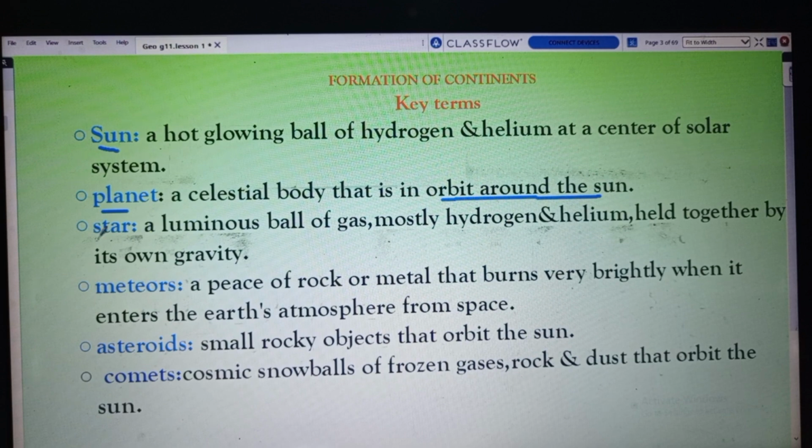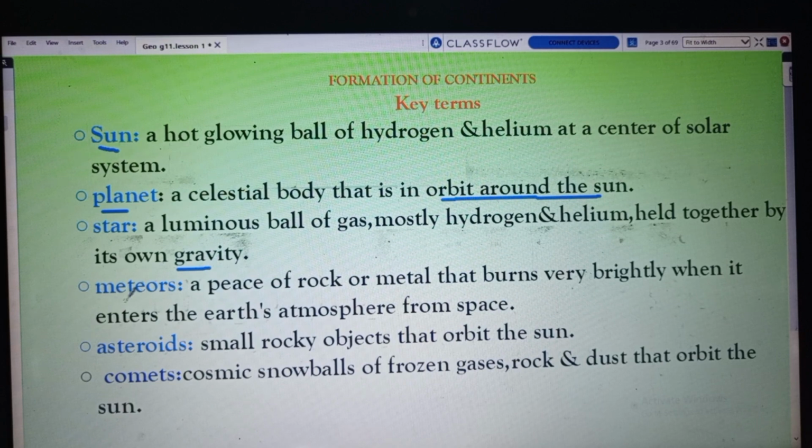A star is a luminous ball of gas, mostly hydrogen and helium, held together by its own gravity.